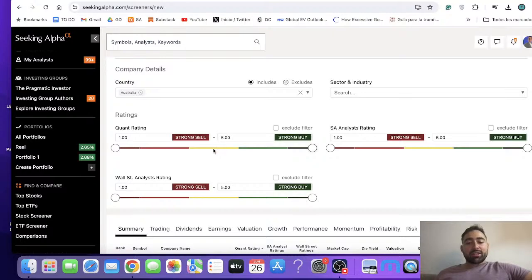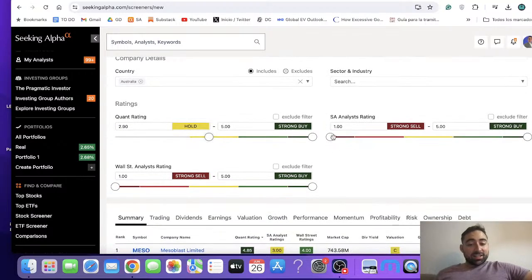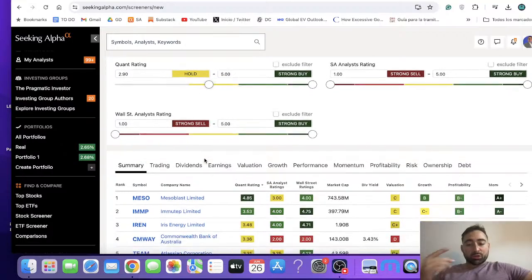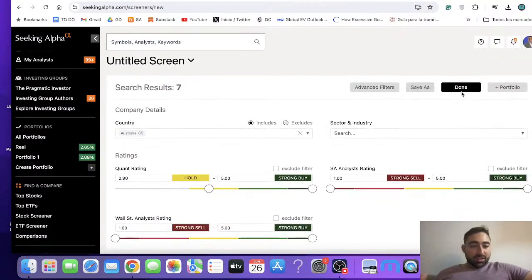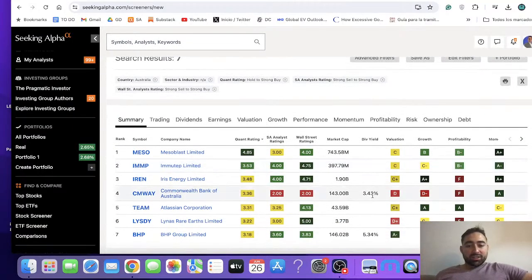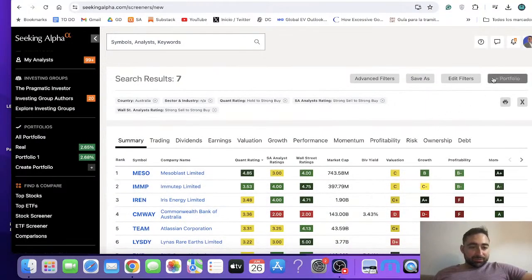This is actually a rating created by Seeking Alpha. So what kind of a quant rating do you want? So you could filter, for example, by strong buys or buys only. You can filter by the analyst rating on SA analyst rating here, or even by Wall Street ratings, right? So again, tons of different things that you can use in terms of filtering.